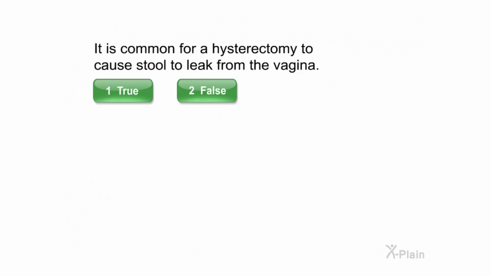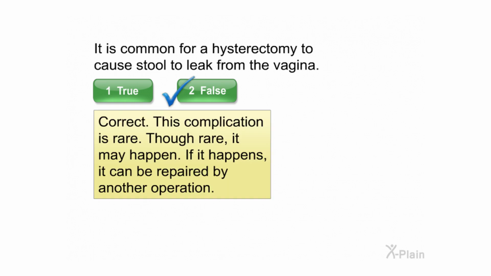It is common for a hysterectomy to cause stool to leak from the vagina. Select true or false. Correct. This complication is rare. Though rare, it may happen. If it happens, it can be repaired by another operation.